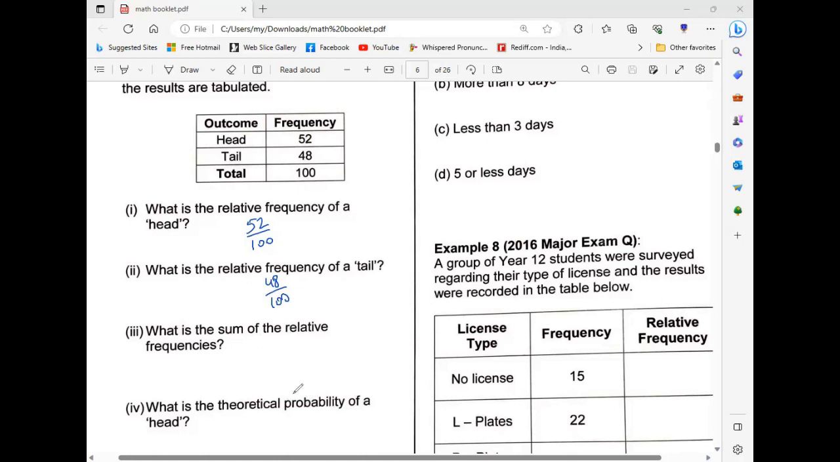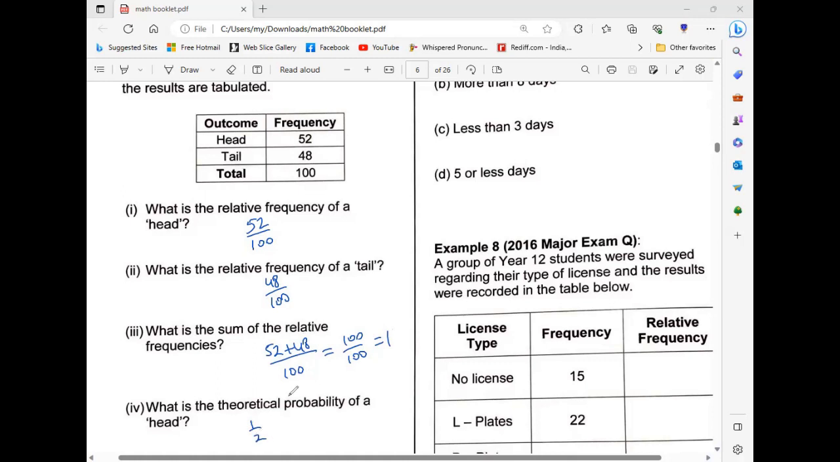What is the sum of the relative frequencies? 1. So 52 plus 48 by 100, that is 100 by 100, which is 1. So what is the theoretical probability of head?